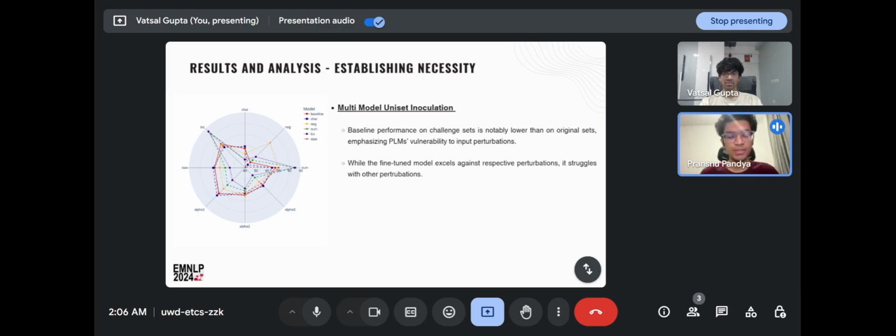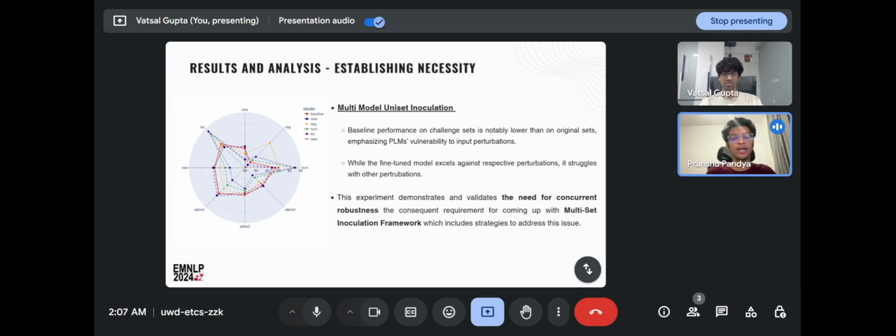Moving on to the results, let's first establish the need for concurrent robustness. Here we can see in the multimodal uniset inoculation format, when we just fine-tune a model on a single type of perturbation and evaluate it on a different kind of perturbation, the model performs well on that respective perturbation as compared to the baseline, but its performance deteriorates as compared to the baseline for the other perturbation types.